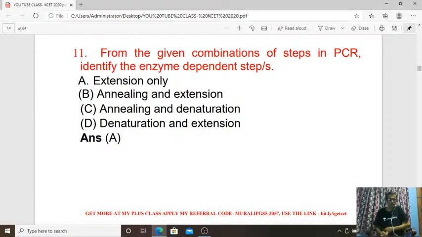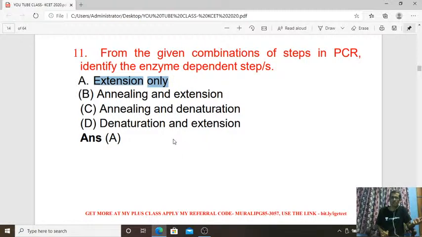And next, question number 11. From the given combinations of steps in PCR, identify the enzyme dependent step or steps. It is extension only. Extension refers to, here we are discussing PCR, polymerase chain reaction.